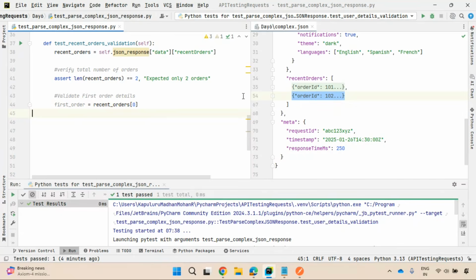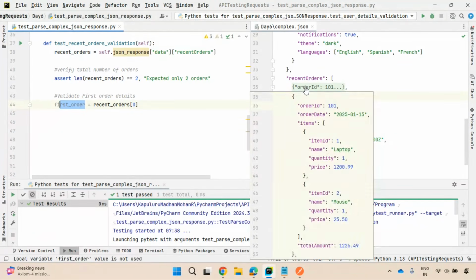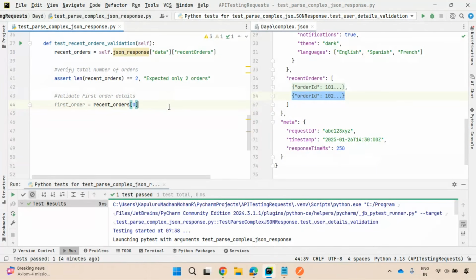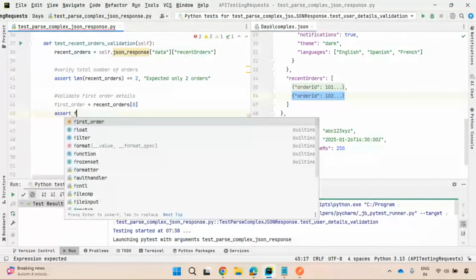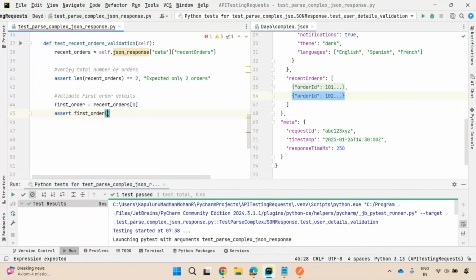Good. So in this first order, you have this order ID key. You need to extract that. So assert first order of order ID equal to 101. This is your expectation. Otherwise, order mismatch. Some simple assertion message.